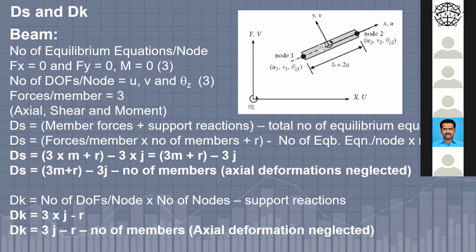तो DS निकालने, equation का DS निकालने में क्या करेंगे, member forces पर support reaction, total unknown में से total number of equilibrium equation deduct कीजिए तो DS मिलता है। तो forces per member multiplied by number of member plus r, मतलब what, the support reaction in the structure, minus number of equilibrium equation per node into the node. तो कितने forces है बीम में, 3 into m plus r, this is 3m plus r, this is nothing but the total number of unknowns in the beam minus 3j, what is 3, number of equilibrium equation, summation Fx, summation Fy and M 0, तो minus 3j.